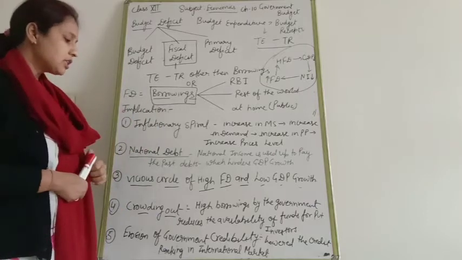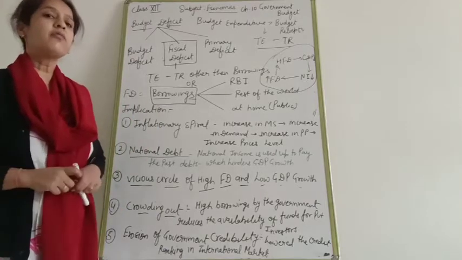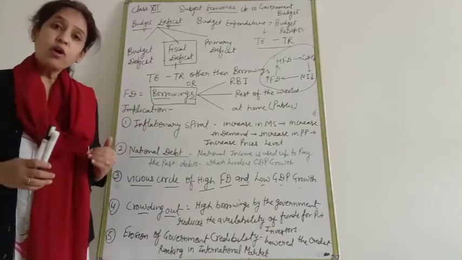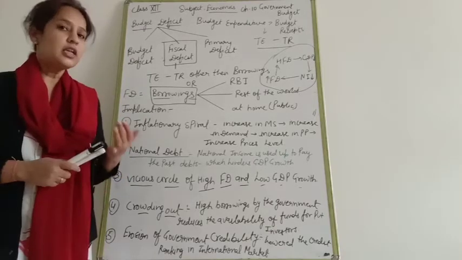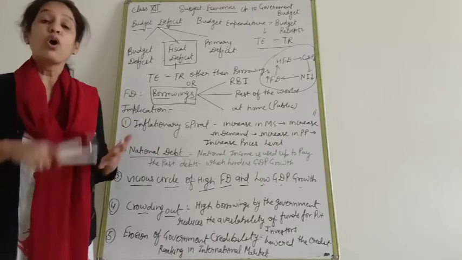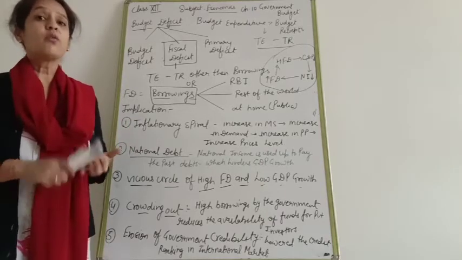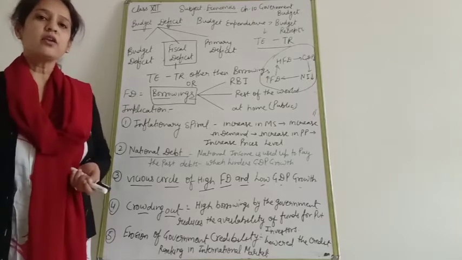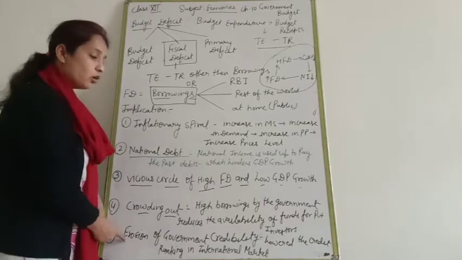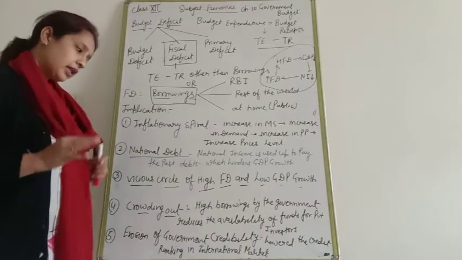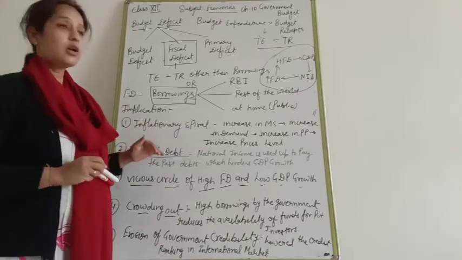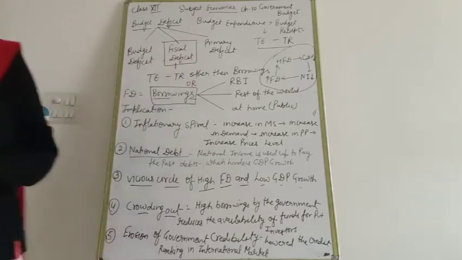Due to this, when our economy approaches the international market for more borrowings, either we are not going to get the borrowings, or whenever we are able to arrange the funds, it will be at a very high rate of interest due to the low credit rating in the international market. Clear? Now next we are going to discuss primary deficit.